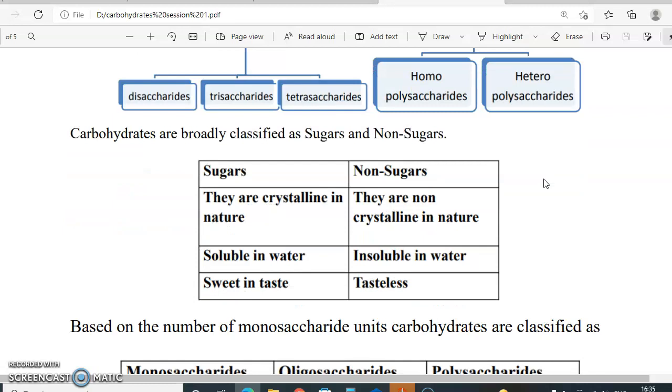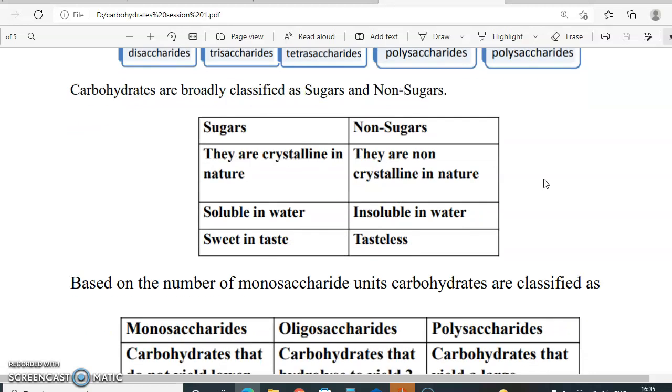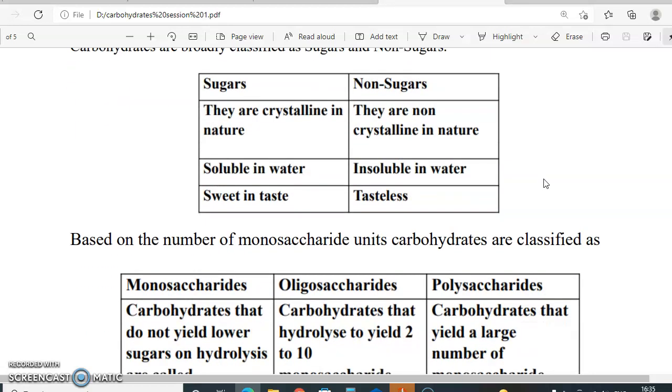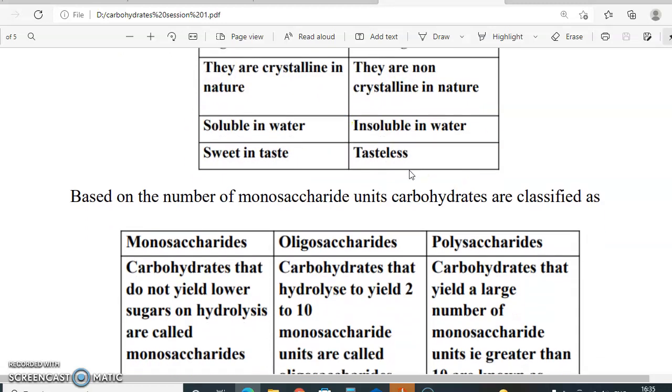Carbohydrates are broadly classified as sugars and non-sugars, which I already told in the beginning. So what do we mean by sugars? Sugars are crystalline, whereas non-sugars are amorphous in nature. Sugars are soluble in water, whereas non-sugars are insoluble in water. Sugars are sweet to taste, whereas non-sugars are tasteless.